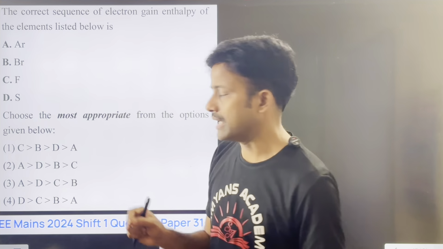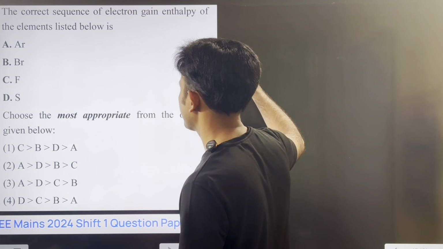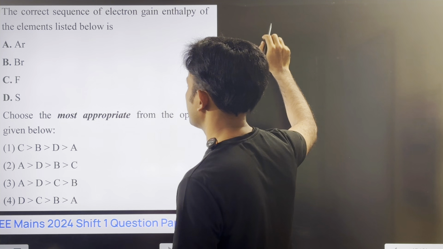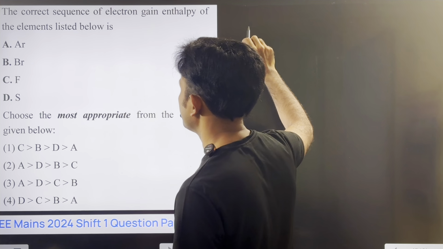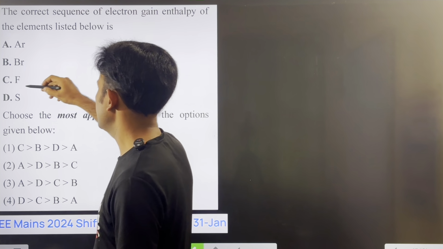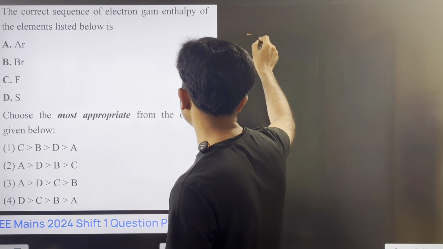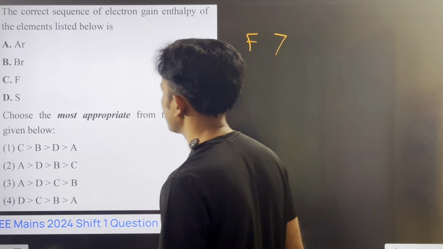Argon's electron gain enthalpy value is nearer to zero, which means argon has less electron gain enthalpy compared to the remaining elements. So argon has to come last. Then which one will come first? Fluorine has the highest electron gain enthalpy.